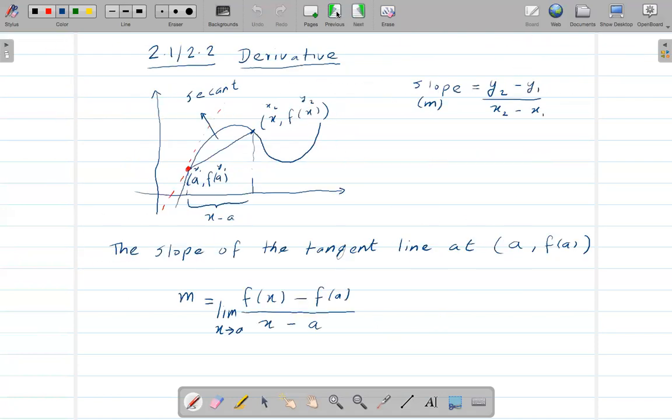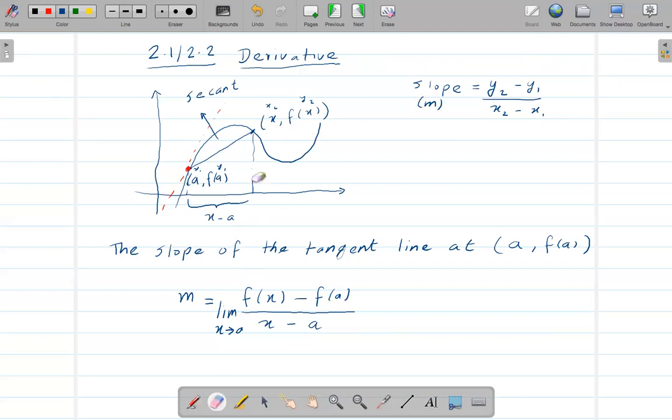Here, if you go back, we said that this change is x minus a, right? Because if this point is x, if this point is a, then the length of this would be x minus a. But instead of writing x minus a, we could have just written one variable h, right? We could have done that.